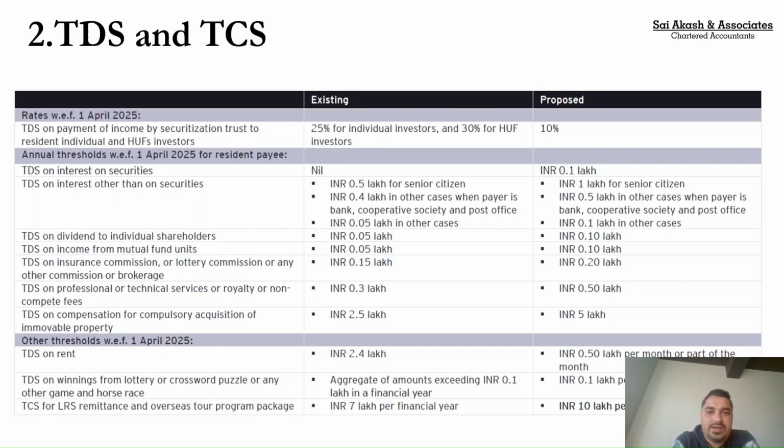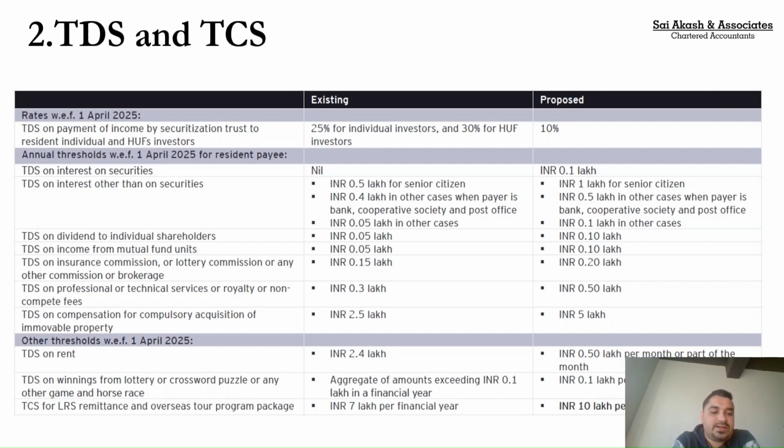Coming to TDS on dividend. Before, the limit was 5,000. Now they have increased the TDS limit to 10,000. So only if you are paying more than 10,000 as dividend, you need to do TDS. Coming to TDS on income from mutual fund units, they have increased the limit from 5,000 to 10,000. TDS on insurance commission or lottery commission or any other brokerage or commission, they have increased the limit from 15,000 to 20,000. So basically in Finance Act 25, they have also reduced certain TDS rates, and the TDS on commission was one of those, wherein the TDS rate was decreased from 5% to 2%.